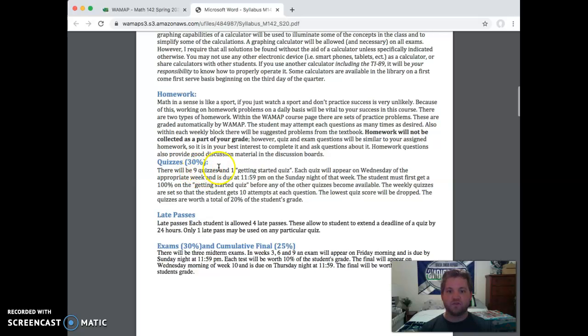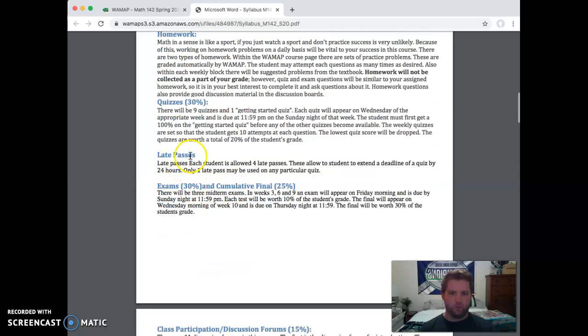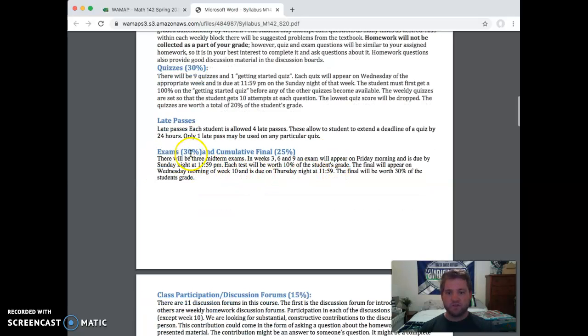There will be 9 quizzes, plus the one getting started quiz, where you'll introduce yourself. There will be 4 late passes in this class, so if for whatever reason you couldn't finish a quiz, you can use a late pass and get a 24-hour extension. There will be 3 exams. The exams will be very similar to the quizzes, and there will be 1 cumulative final at the end of the quarter.